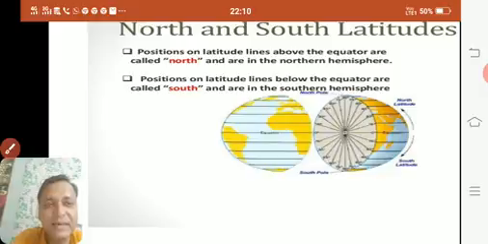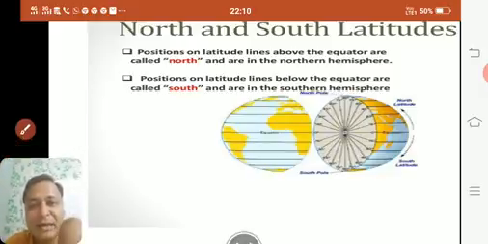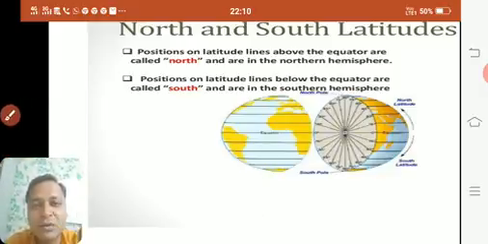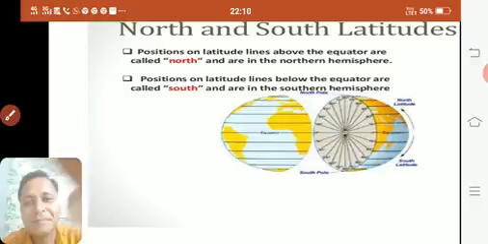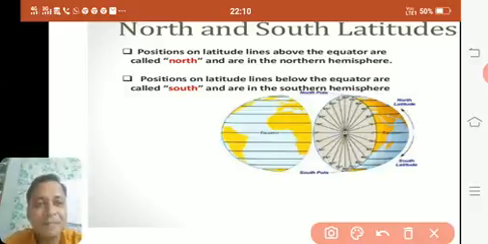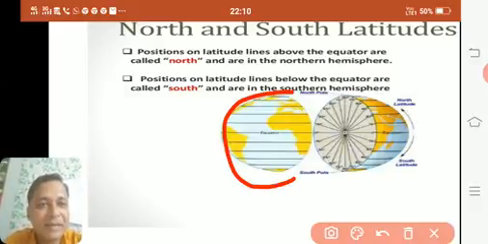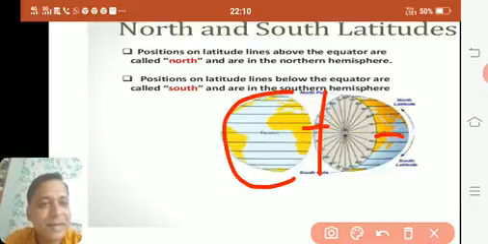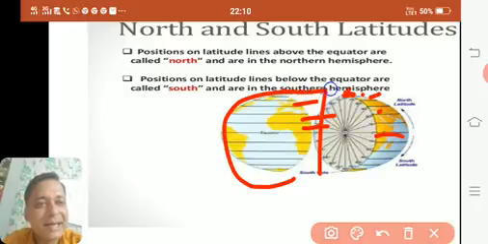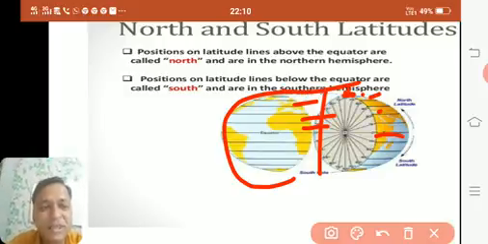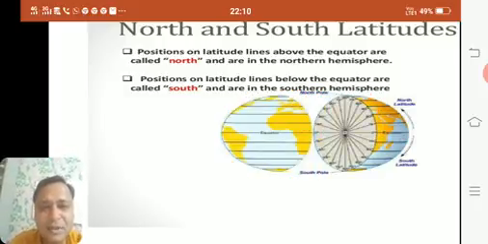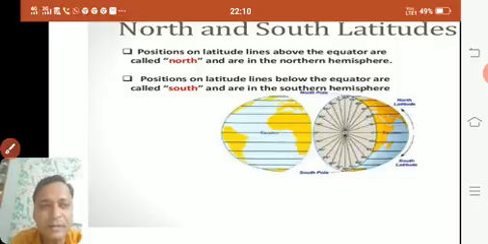If you see, they have cut the globe at the equator so that you can clearly understand this. This is the globe, they have cut it. You can see the degrees here: this is 0 degrees, this line is 15 degrees, 45 degrees, 60 degrees, that way they have shown it, and the topmost is 90 degrees. This is just for your reference so that you can clearly understand. We have cut the globe.